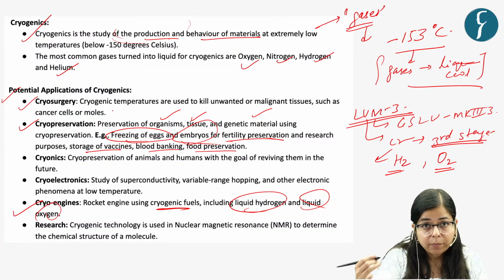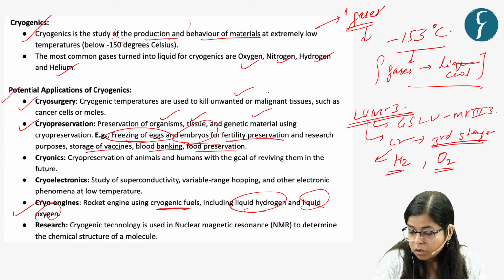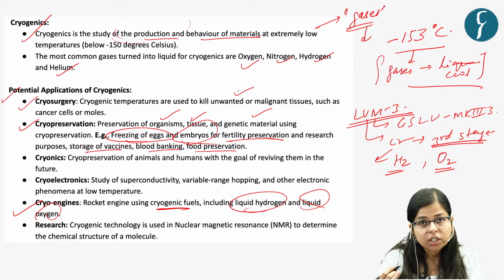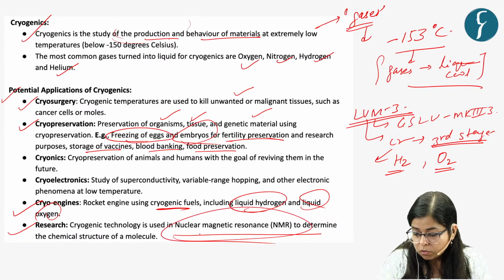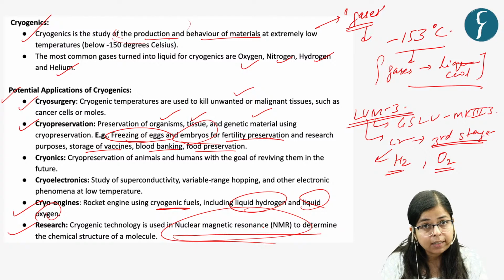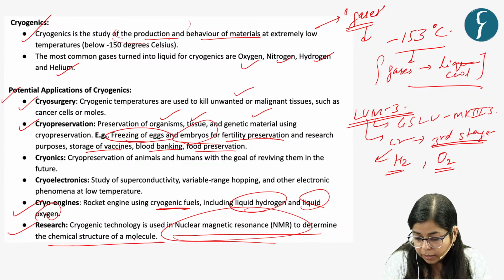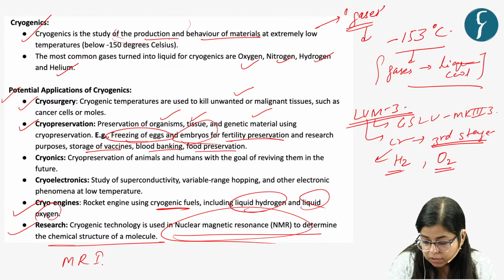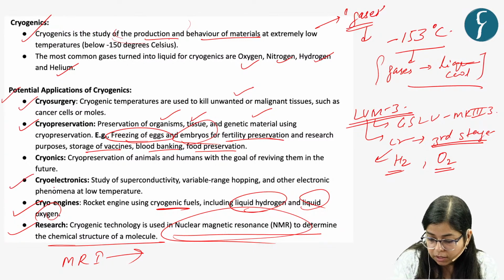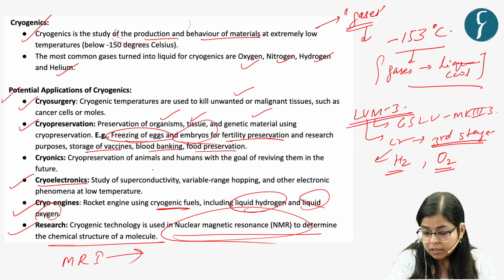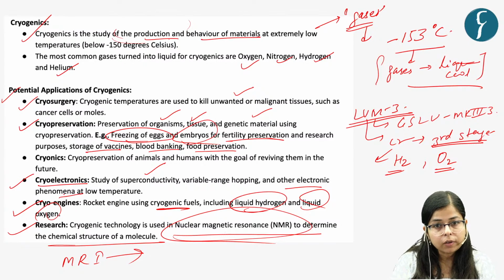So these cryogenic temperatures are used to kill unwanted or malignant tissues, such as in the treatment of cancer. And then in research purposes, obviously, they are used in nuclear magnetic resonance techniques, via which we can determine the chemical structure of molecules. And they are also used in magnetic resonance imaging, MRIs, in molecular diagnosis. And then in cryoelectronics, via this we can study superconductivity and other electronic phenomena at low temperature.